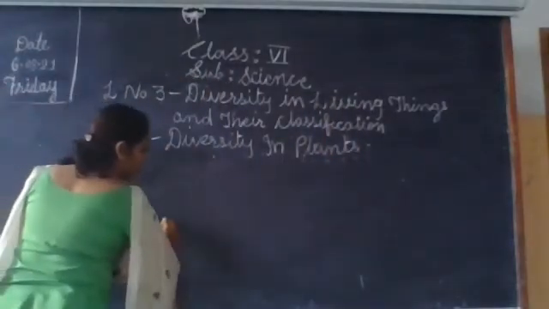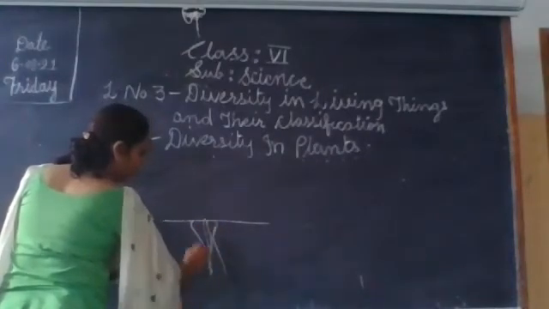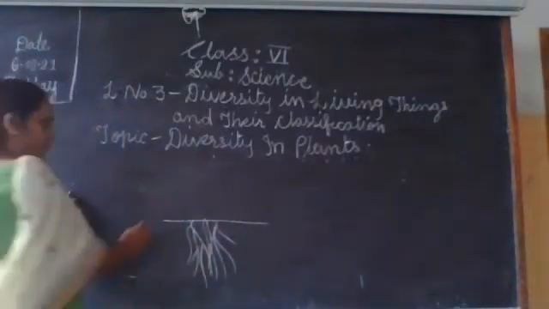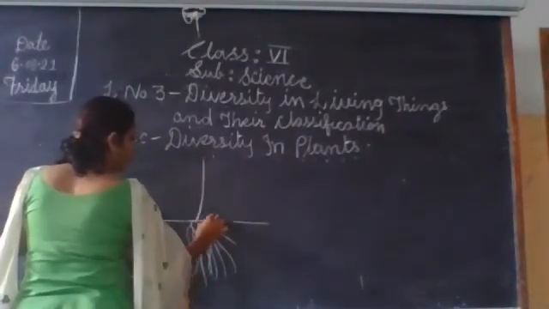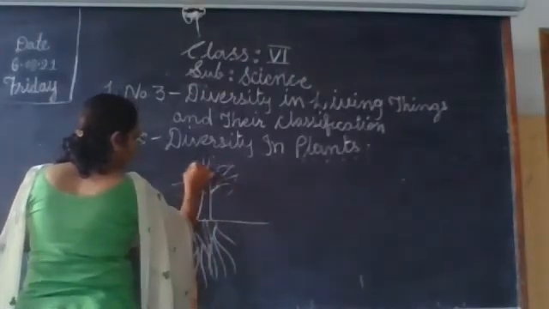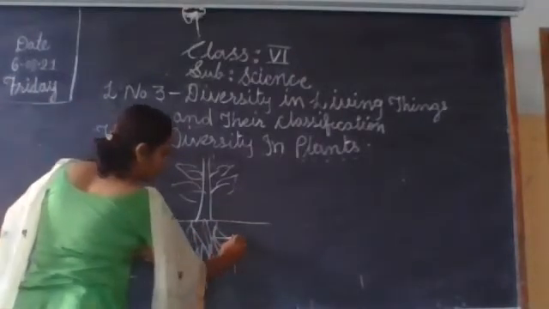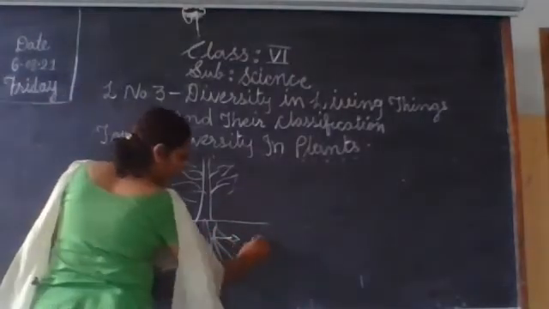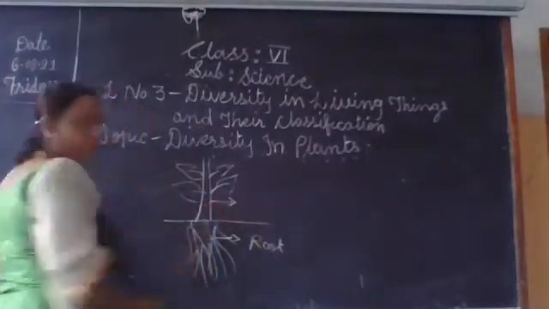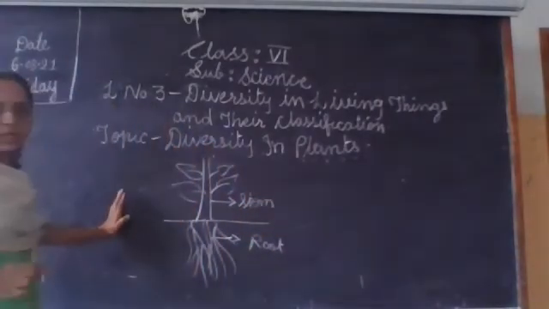Okay, let's suppose this is the root. Usually, you know, the roots give support to the plant, it anchors the plant. Okay, and above the soil, the plant grows. They have the stem, leaves. Okay, it's a basic structure of a plant. This portion grows towards the soil, that is the root. Okay, and the portion which grows above the soil, that is the stem. It's a basic structure of a plant.